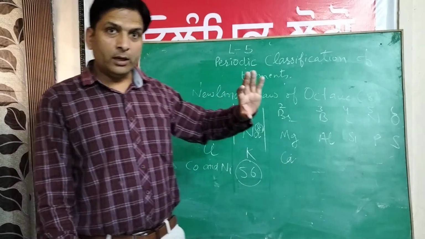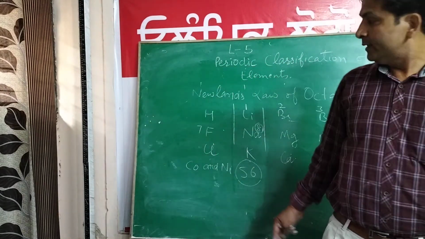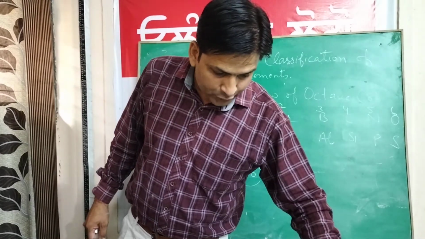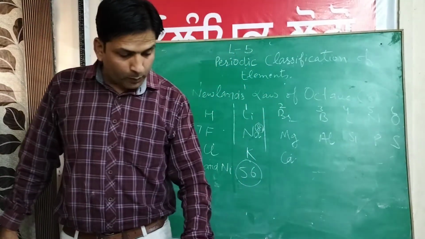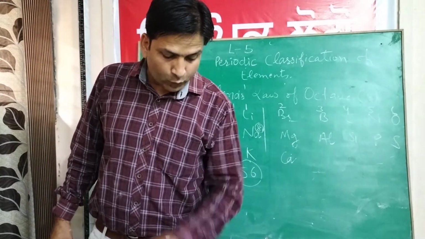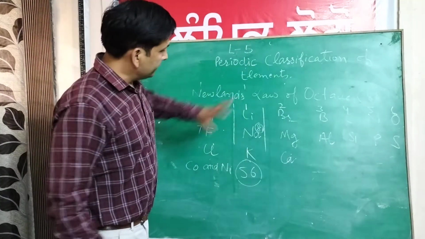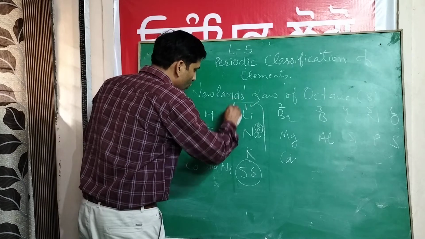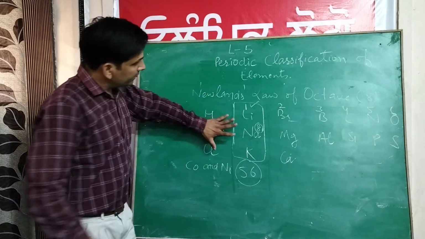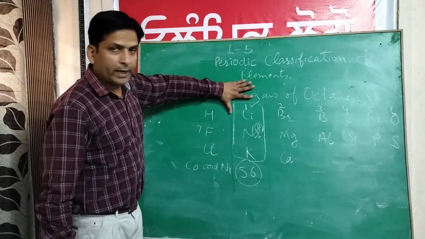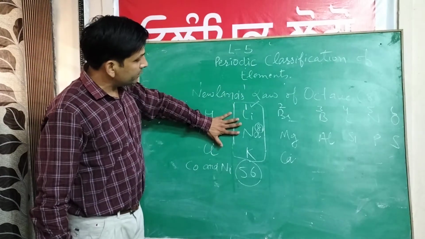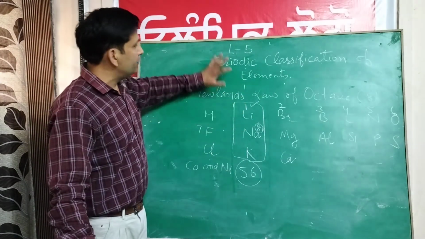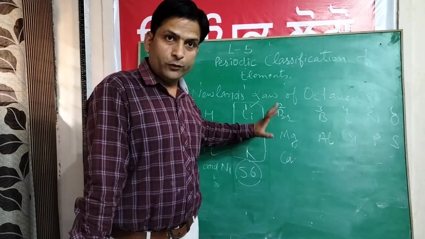This was all about Dobereiner's triads and then Newlands' law of octaves. Now let us discuss the questions which are there in your book. First, did Dobereiner's triads also exist in the columns of Newlands' octaves? Yes, look at this line. Lithium, sodium, potassium, which is also a Dobereiner triad, is also there in the columns of Newlands. Newlands' law of octaves also contains the triads which were made by Dobereiner. This was the answer to your first question.